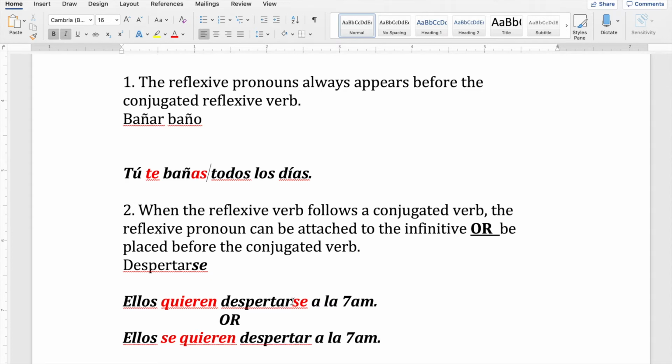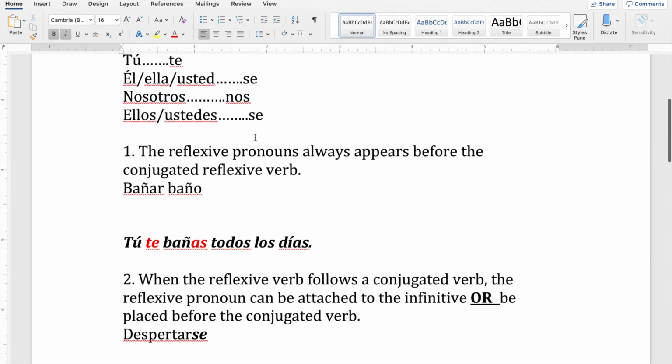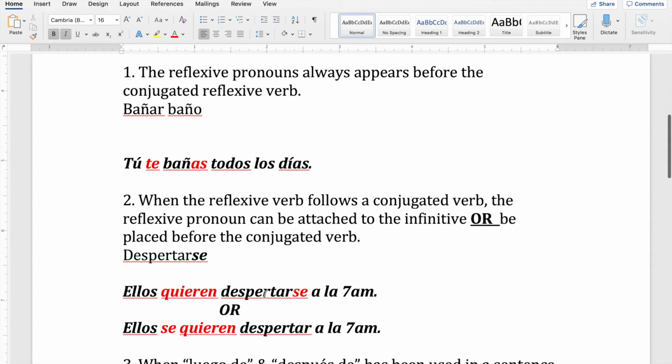So again, I'm using se because remember the ellos form, the pronoun is se. You attach it to the reflexive verb, or you move it to the front. Ellos se quieren despertar. Now, if you keep both, that is extremely wrong. Now, let's say you are the one.